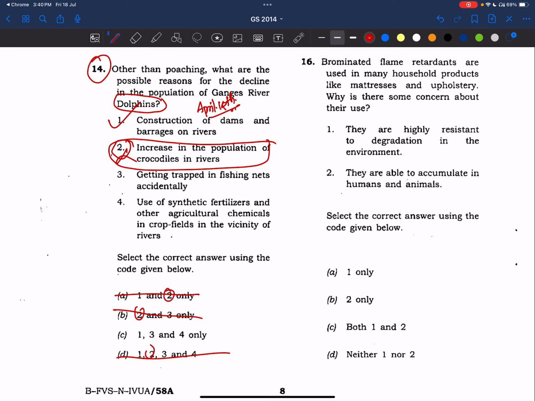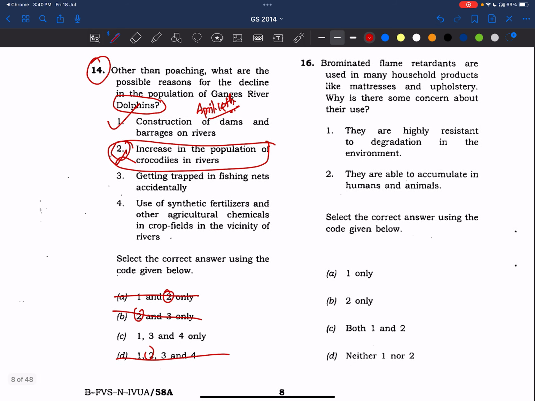And National Aquatic Animal, I have said no. It was declared under the National Ganga River Basin Authority. In its first meeting, it declared that the Ganges River Dolphin is India's national aquatic animal. Now we'll try to make notes on this species as well.